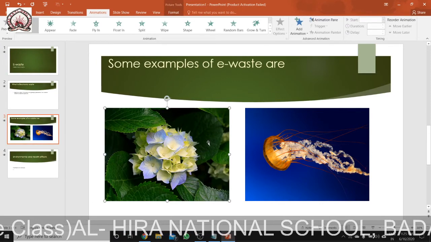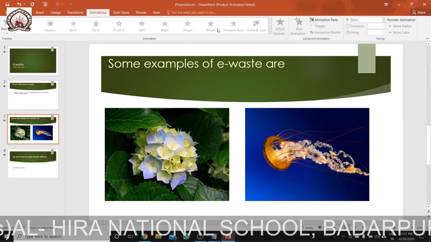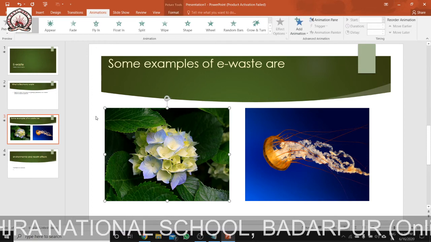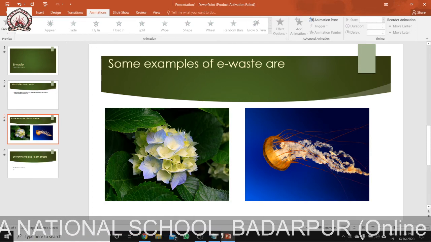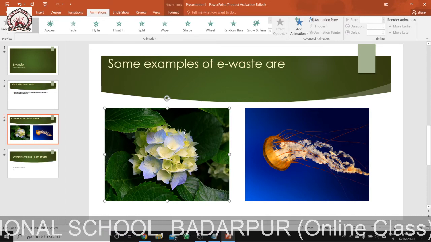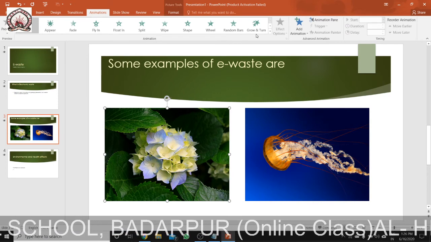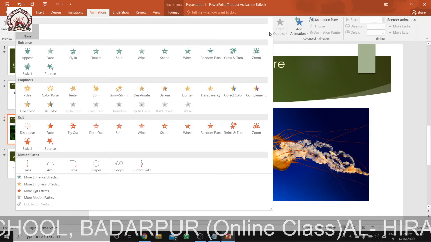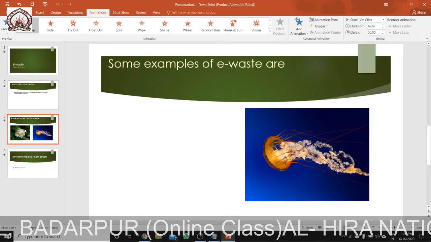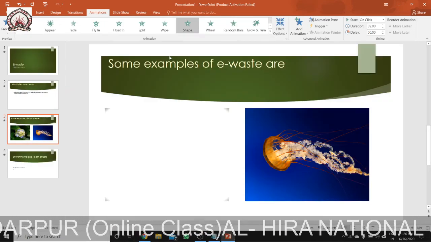I will select the object, because if you don't select, when I have not selected an object, you can see it is blocked. Now when you select it, it becomes active. Here you can see it is deactivated when no object is selected, because these animations are used not on the slide but on an object of the slide. So I have selected an object. Suppose I want it to come like this. No, it should not disappear. I want it to come like this in shape.